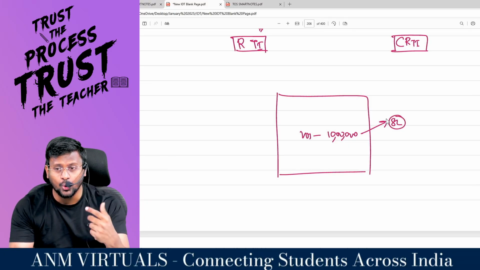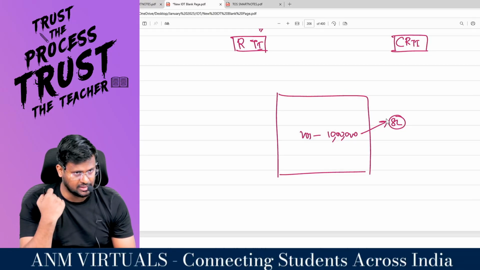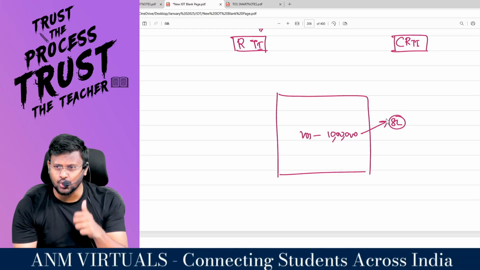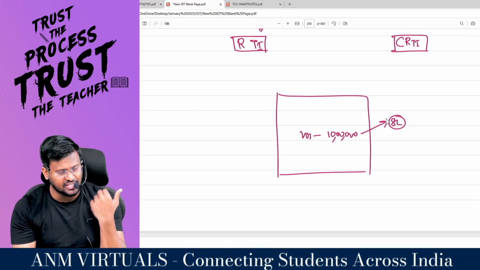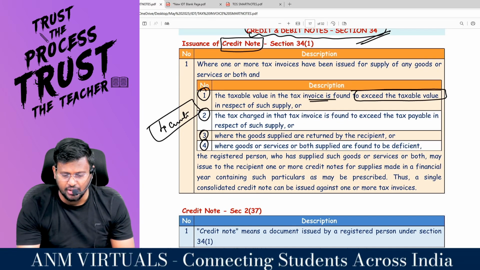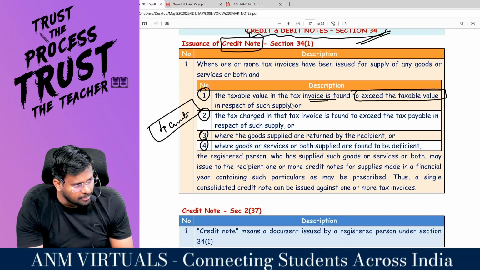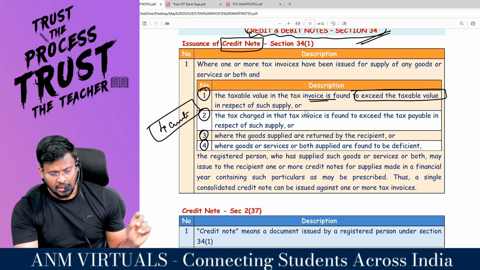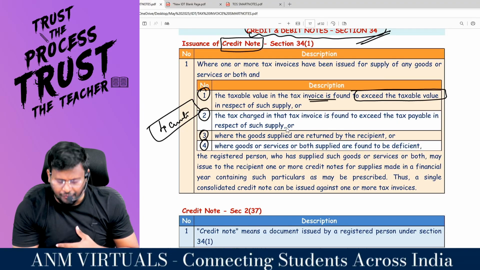I have to issue a what note? Credit note. So I actually have issued a tax invoice. But in that tax invoice, I'm supposed to raise only 8 lakh. But I showed how much? 10 lakh. Then there is an extra 2 lakhs. My dear lovable students, for that 2 lakh, I can issue what note? Credit note. That is circumstance number 1, that the taxable value in the tax invoice is found to exceed the taxable value in respect of such supply.